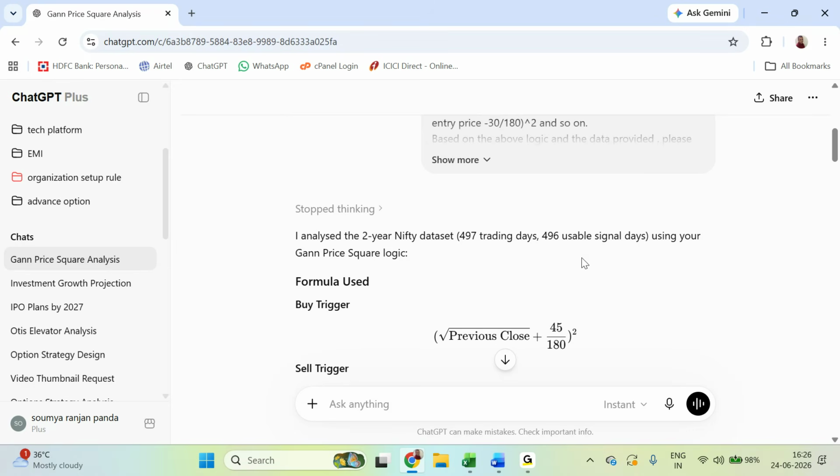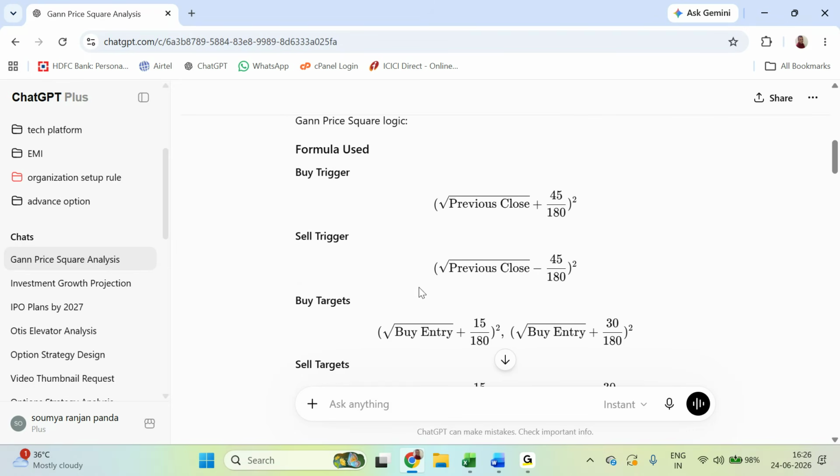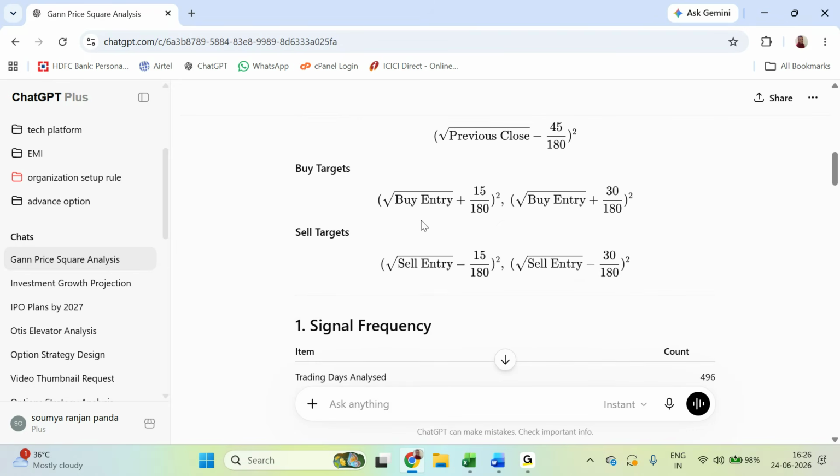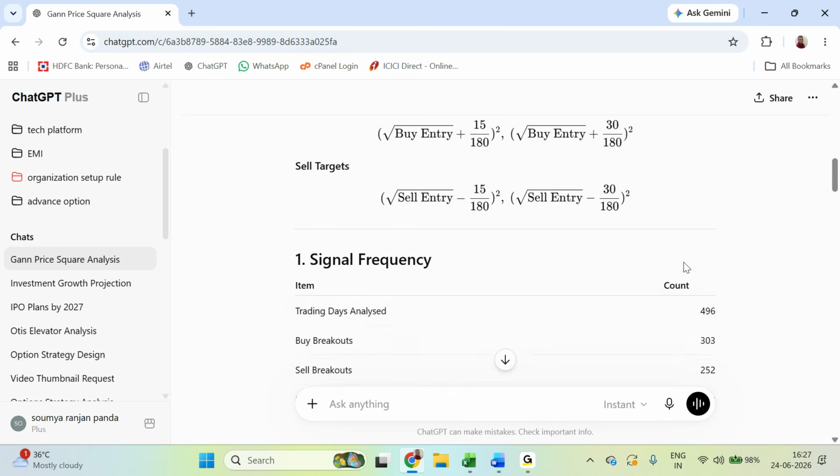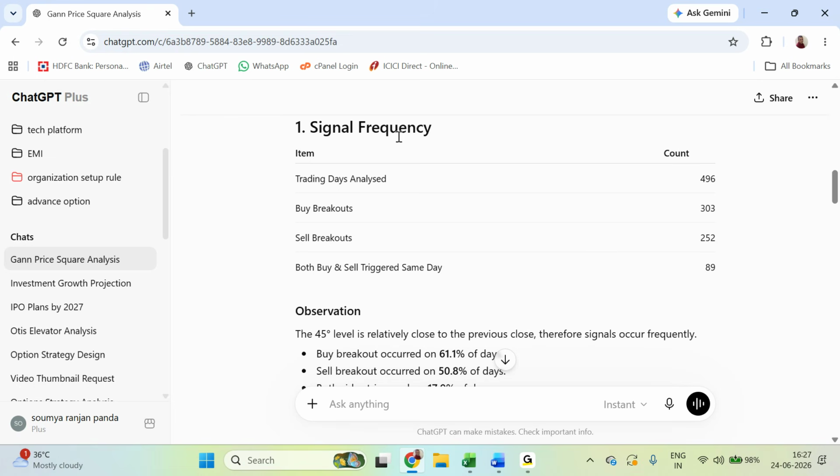Now the buy trigger formula it understood, the sell trigger formula it understood, and the buy target and sell target formulas it has also understood. Now signal frequency, it is telling total 496 days. Buy signal breakout 303 days we got, and 252 days sell breakout, because some days will have both side breakouts.